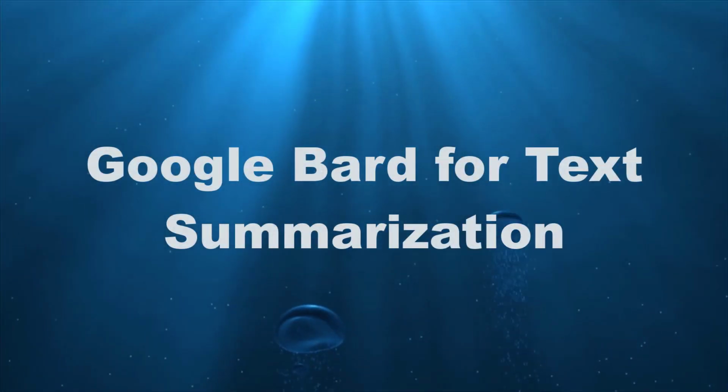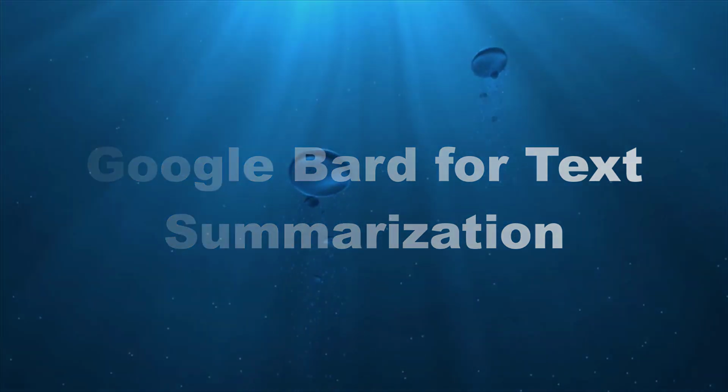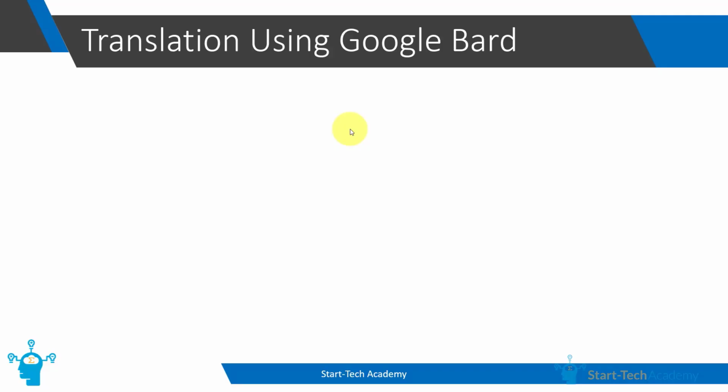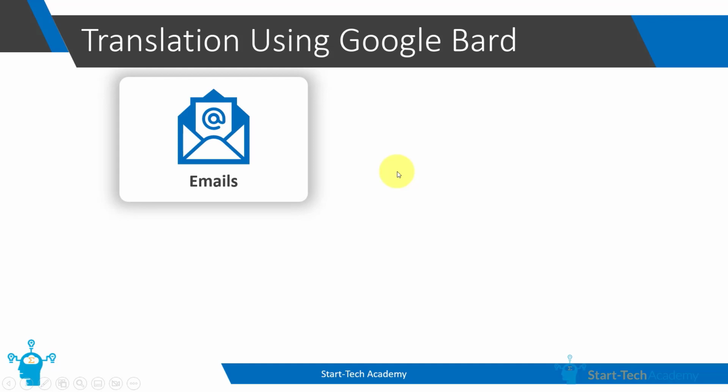So, in this video, we will see how Google Bard can help us in text summarization. There are various use cases of text summarization using Google Bard. It can summarize executive reports or emails. So, before diving into detailed reports, you can read summarized versions to get the gist of the content.